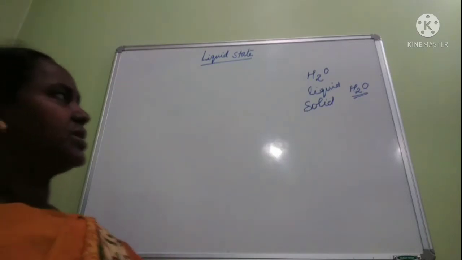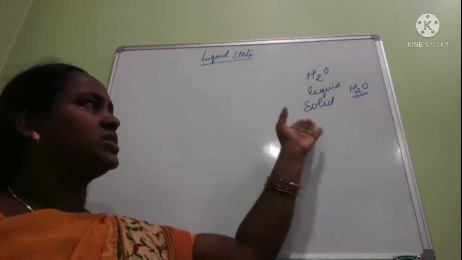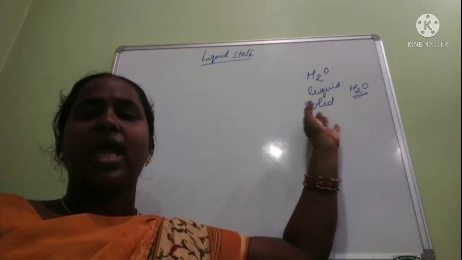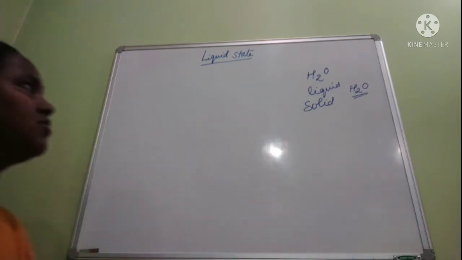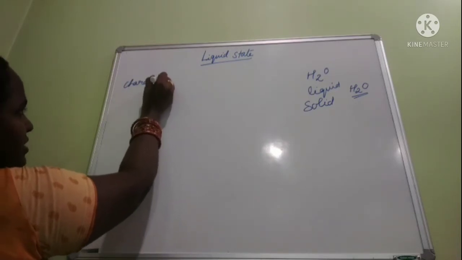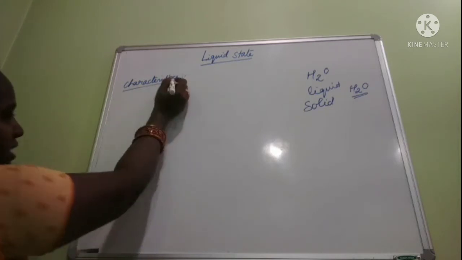At room temperature it is liquid, but at lower temperature, in the fridge, it forms an ice cube, which is the solid state. So today we will discuss the characteristics of the liquid state.